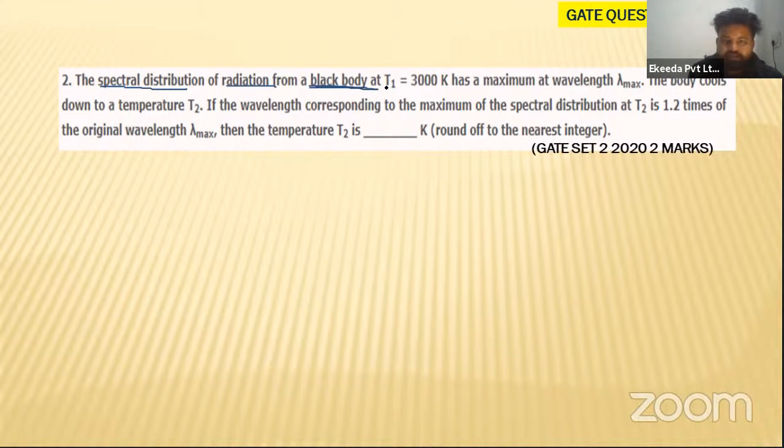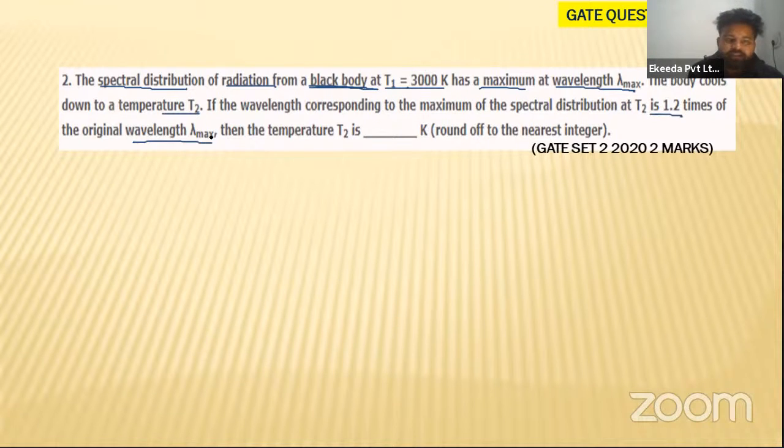So he has given a black body at temperature T1, which is equal to 300 Kelvin, that has its maximum emissive power at wavelength lambda max. The body cools down to a temperature T2. The body was earlier at a particular temperature T1, then it is cooling down to temperature T2. If the wavelength corresponding to the maximum of the spectral distribution at T2 is 1.2 times the original wavelength lambda max.